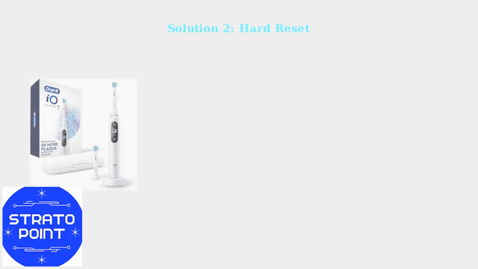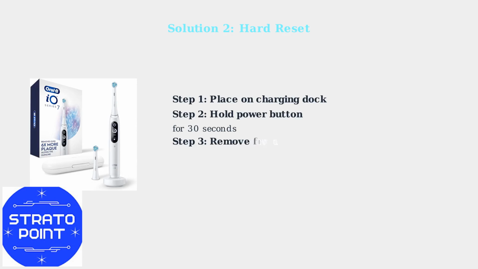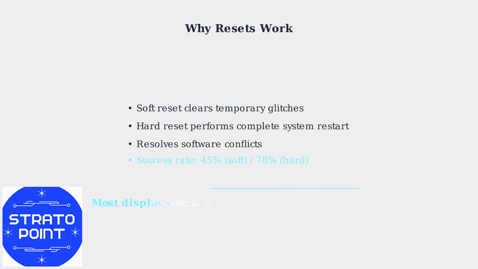If the soft reset doesn't work, try a hard reset. Place the toothbrush on its charging dock, hold the power button for 30 seconds, then remove it and hold the power button for another 10 seconds. These reset procedures resolve software glitches that commonly cause display problems. The soft reset clears temporary issues, while the hard reset performs a complete system restart, fixing more persistent software conflicts.